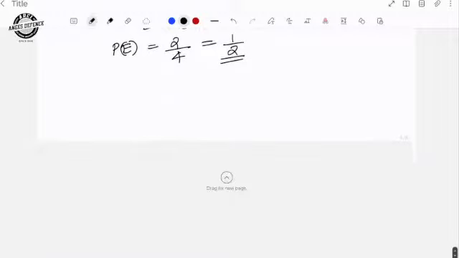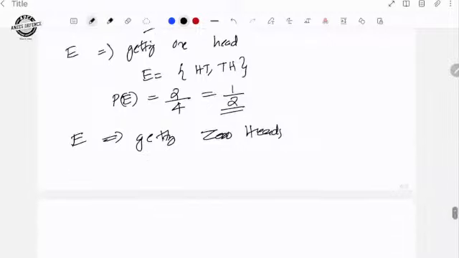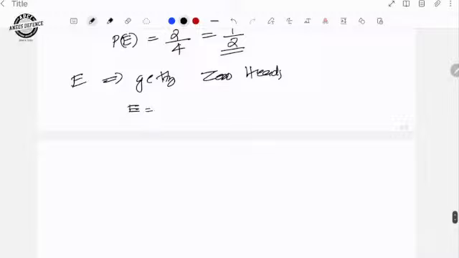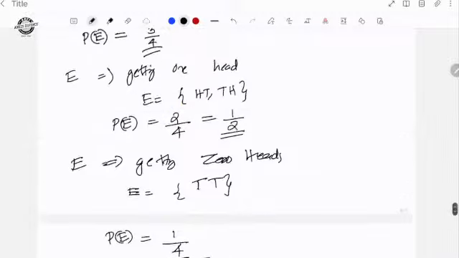Then another event you can define: getting zero heads. So one head, two heads, at least one head, at most one head, getting zero heads. If you are tossing a coin and getting zero heads, what is the event? The event has only one possibility, TT. Both are tails. That is the meaning of zero heads. So the probability will become 1 out of 4. So this is the definition of event.